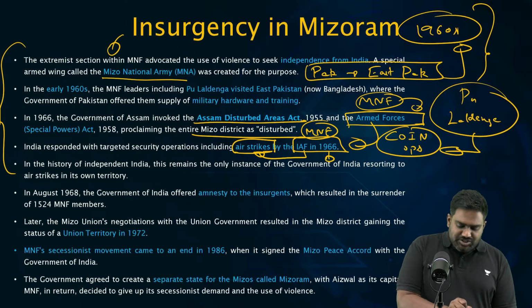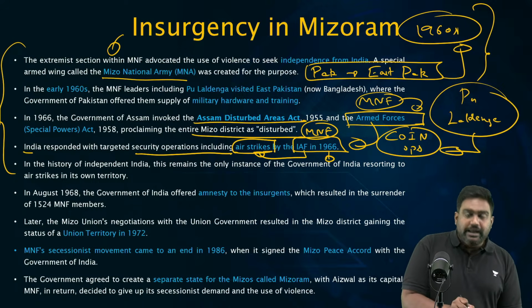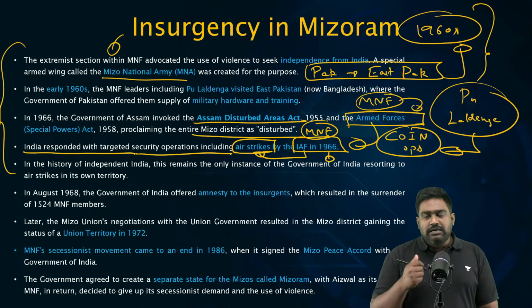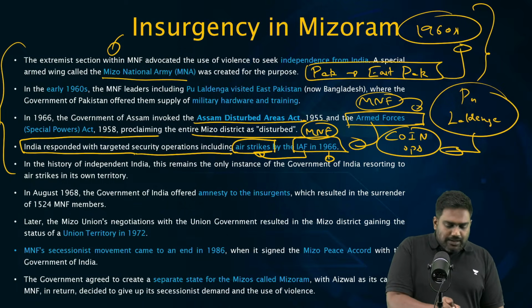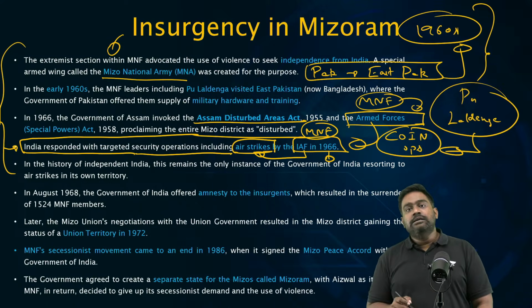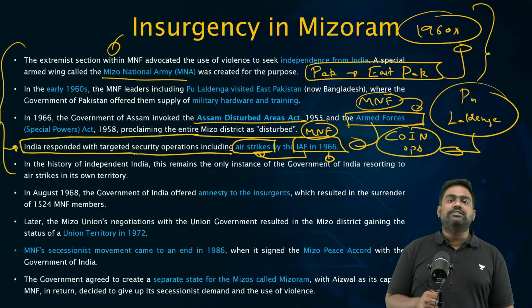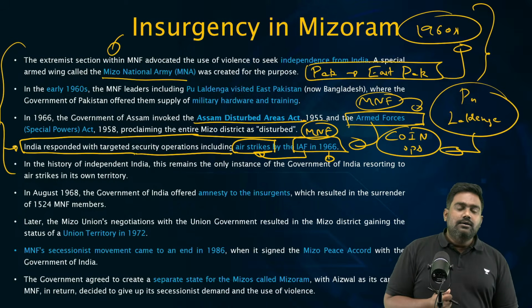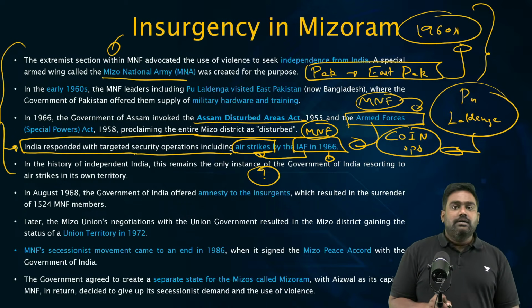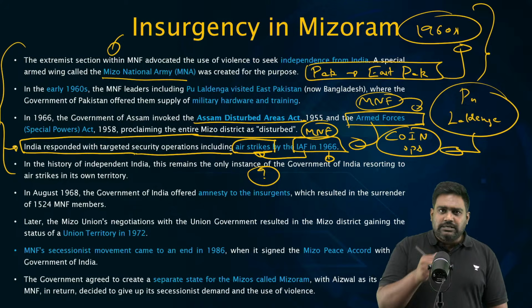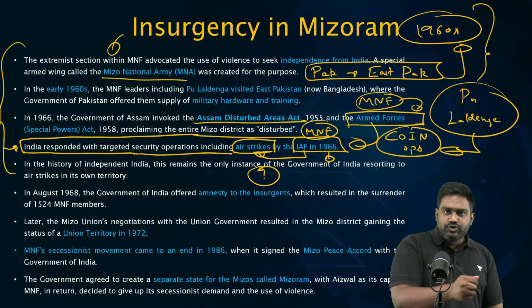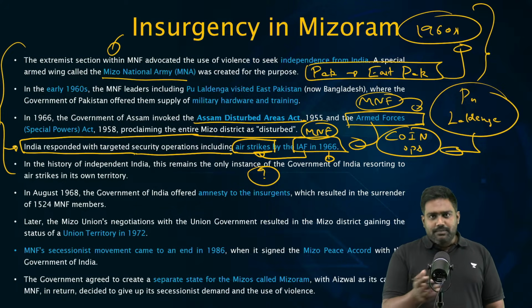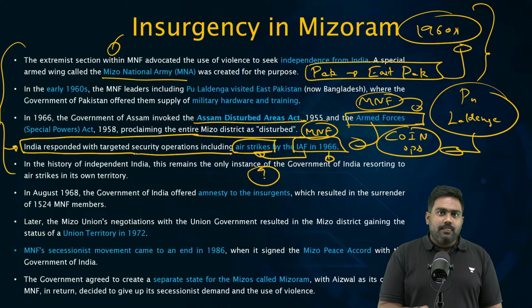The government later justified the operation, though it remained covert for a long time. It remained classified. Eventually, when it became public, the government justified the operation, saying it was necessary to break the insurgents because they were having cross border support from Pakistan. But it raises the question, can the government use armed forces, conduct airstrikes on its own territory, on its own people? So this remains an ethical dilemma.